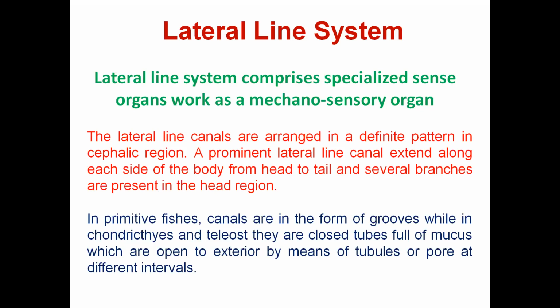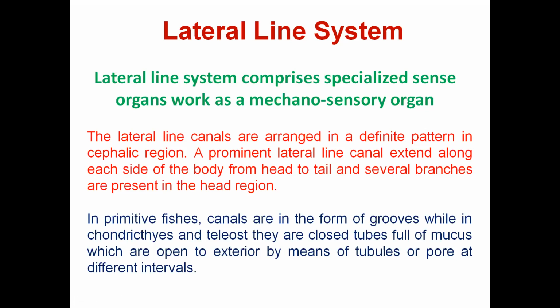Now the lateral line system, as I have told, is basically a system made up of specialized cells which are mechanosensory in nature. Okay, it means the lateral line system basically works as a mechanosensory organ. As you have seen, the lateral line on the fish body, the lateral line canals are arranged in a definite pattern in the cephalic region, the head region, and they extend on each side of the body from head to tail, and there are several branches present at the head region.